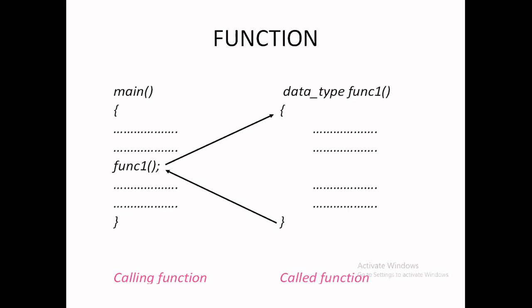What is the header? Here, what type of function call is it? What is the data type? What parameters are there? All parameters and all data types must match the header of the function. What is the header? The top line of the function. It has the data type, meaning the type of the data, and the function name, which must be the same. Next, what are the passing parameters for the functions? No parameters here, and here also no parameters. Then both are matched. If both are matched, then the body of the function is going to execute. In the body of the function, there are so many lines.